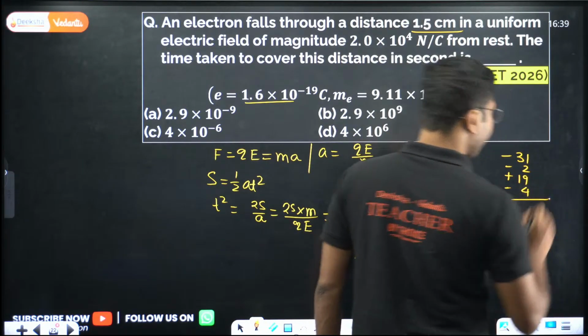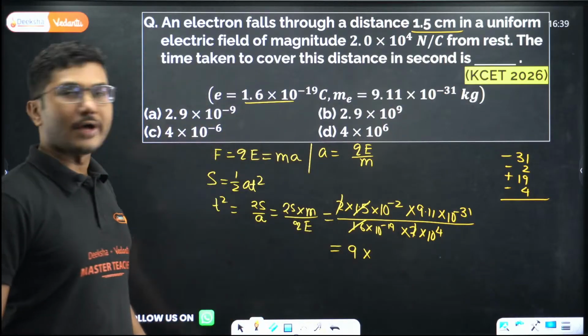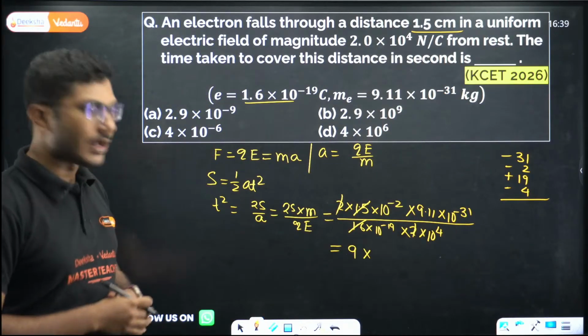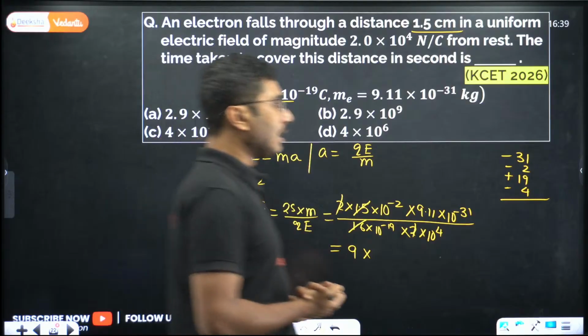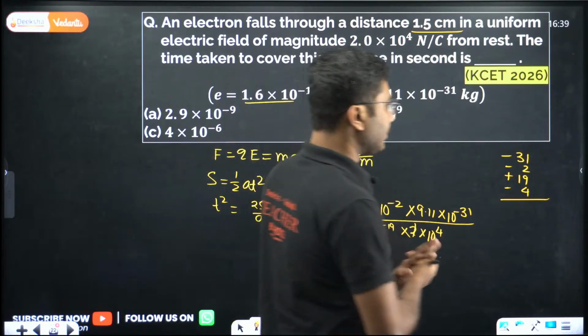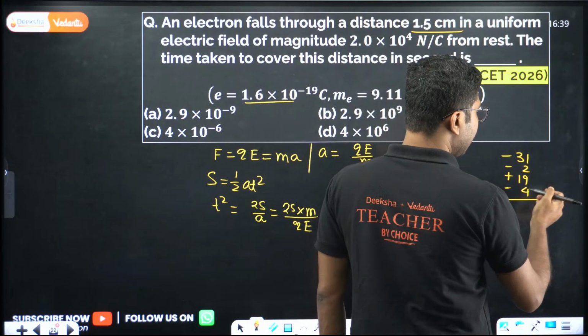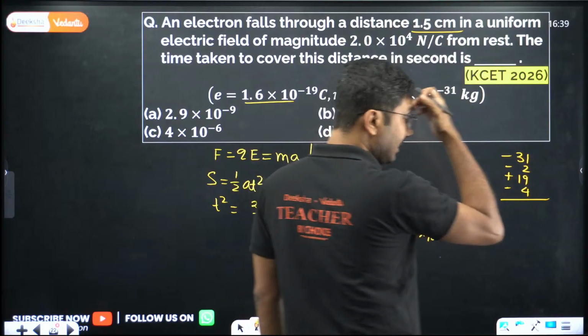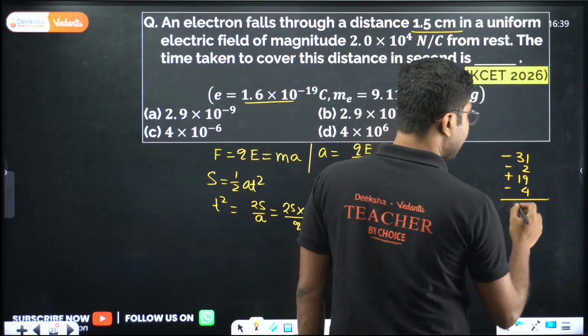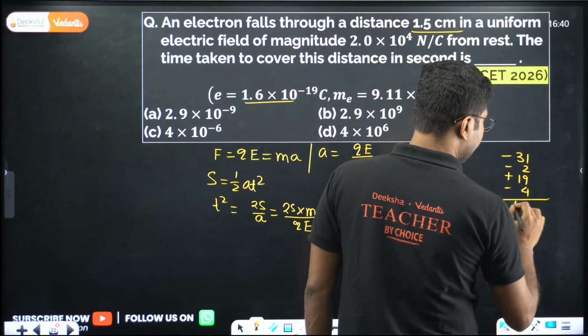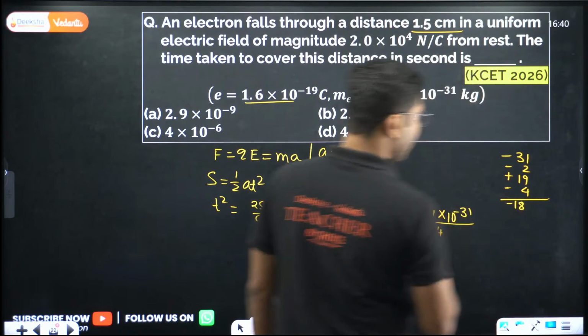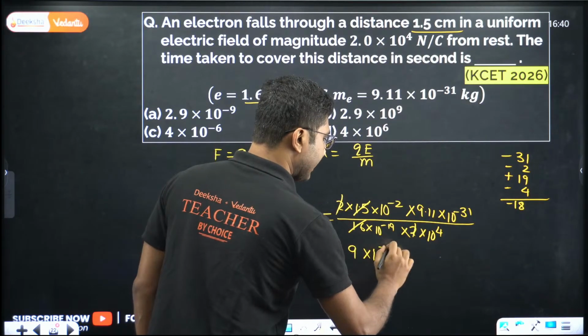Now basically you have to simplify the 10 to the power value only. If you simplify 10 to the power value, you will be able to answer this question. So minus 37 plus 19, which will be minus 18. So it will be 10 to the power minus 18.